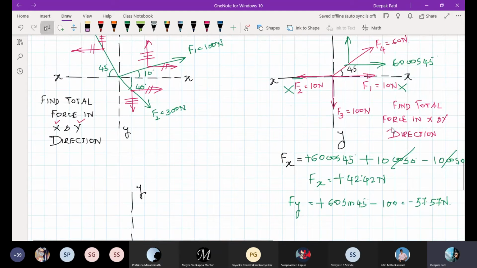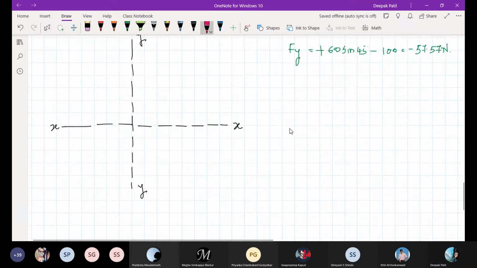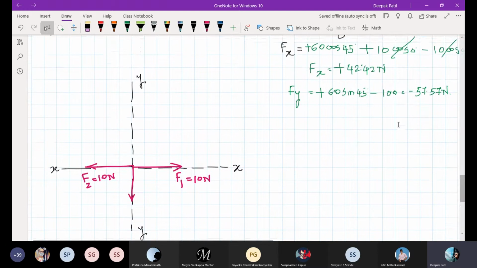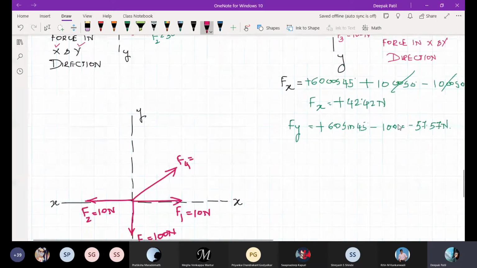And the forces given are: this is F1, 10 newtons, and this side it is F2 equal to 10 newtons, and on the downward side we have F3, 100 newtons, and on this side we have F4 equal to 60 newtons.